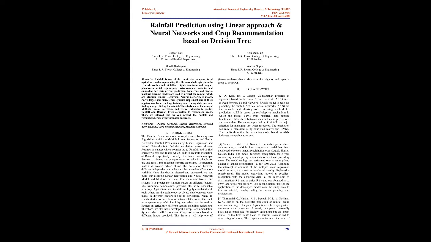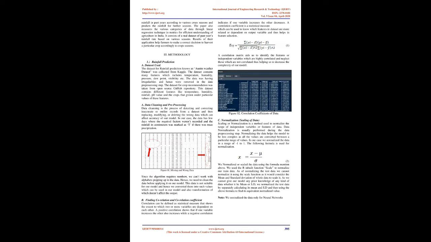Swain, S., Patel, P., and Nandi, S. present a paper which demonstrates a multiple linear regression model developed to reckon annual precipitation over Cuttack district, Odisha, India. The model forecasts precipitation for a year considering annual precipitation data of its 3 preceding years. The model testing was performed over a century-long dataset of annual precipitation, i.e. for 1904 to 2002. Assuming the intercept or constant of the multiple linear regression model as 0, the equation developed thereby displayed a superb result.